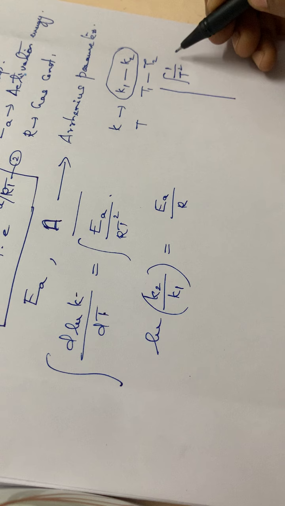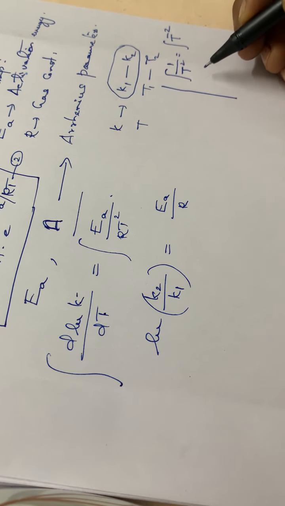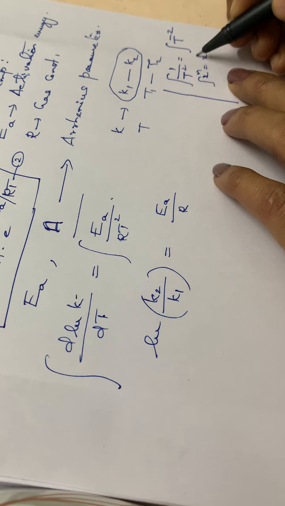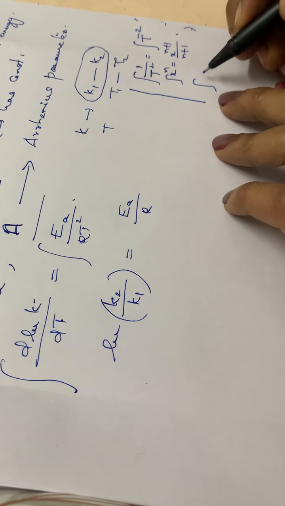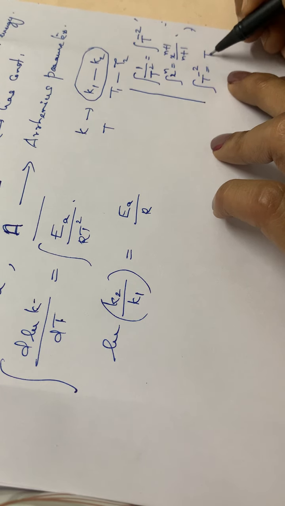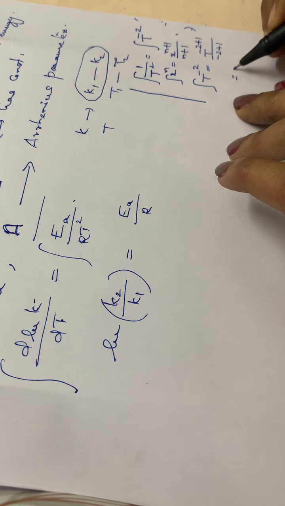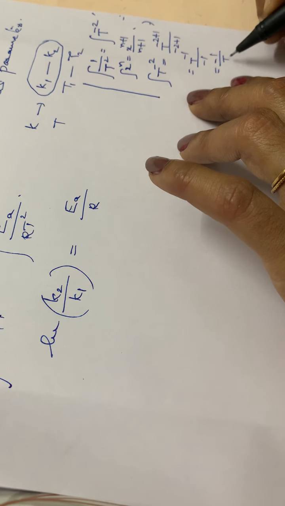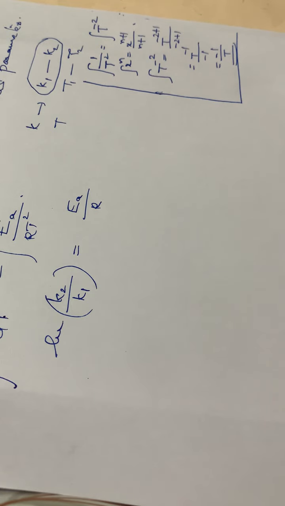Integral of 1 by T square means integral of T raised to minus 2. In the last class itself, I told you the formula for integration: integral x raised to n is equal to x raised to n plus 1 divided by n plus 1. So integral T raised to minus 2 is equal to T raised to minus 2 plus 1 divided by minus 2 plus 1, that is T raised to minus 1 divided by minus 1, that is minus 1 by T.